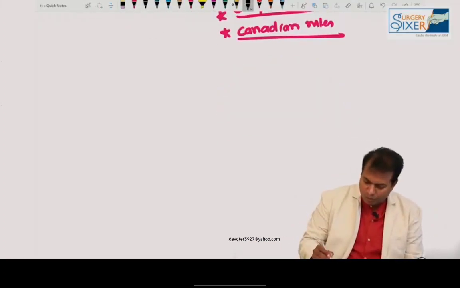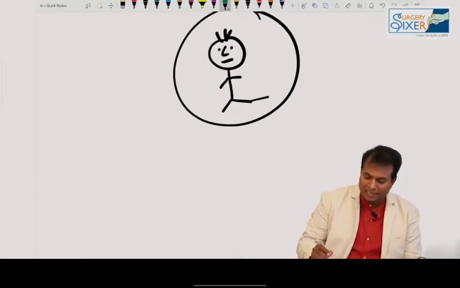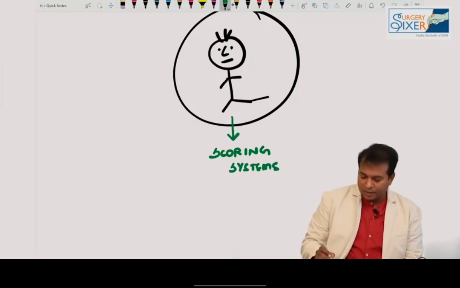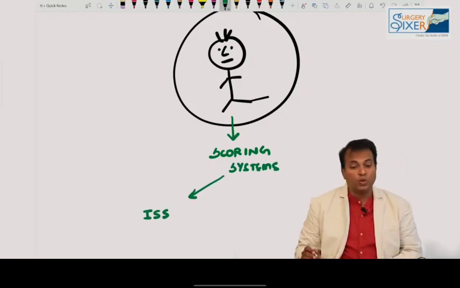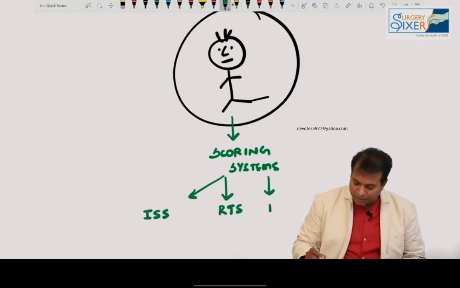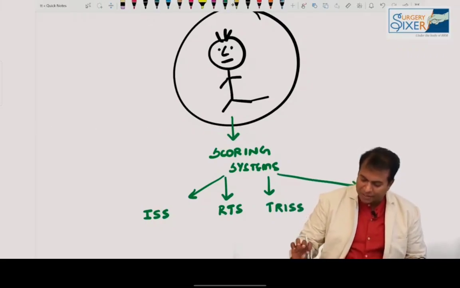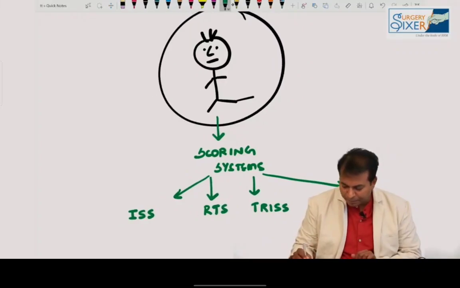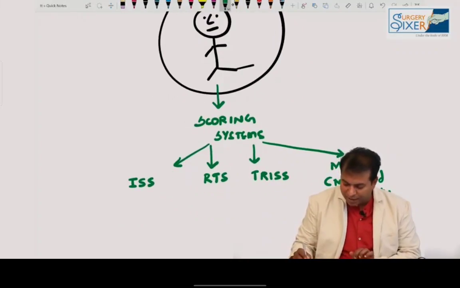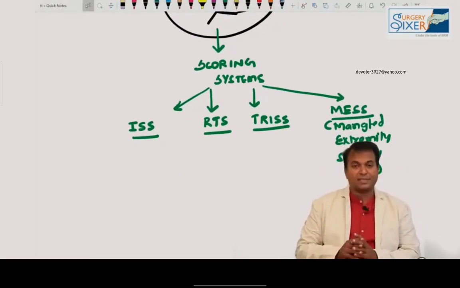So now Mr. Ram, who is admitted in hospital, you have done the primary survey, secondary survey, everything completed for him. Now is the time for scoring systems for trauma. You all know there are so many scoring systems, including the injury severity score, RTS score, TRISS score, MES score. What is MES score? Mangled Extremity Severity Score. This is the only score asked in exam. So ISS, RTS, TRISS, and Mangled Extremity Severity Score are the various scoring systems we commonly use in trauma.